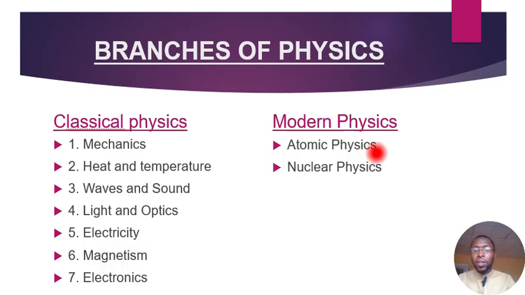And under modern physics, we have atomic physics and nuclear physics. Why it is classified into classical and modern is that this latter one came in later, years after the first branch. Later part of the year, modern physics was discovered, and then it was now categorized under modern physics.